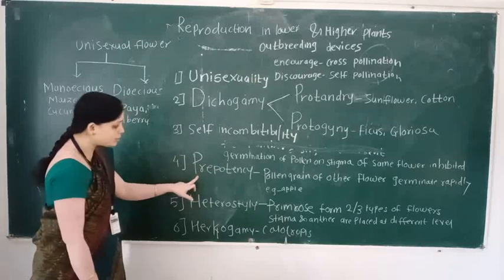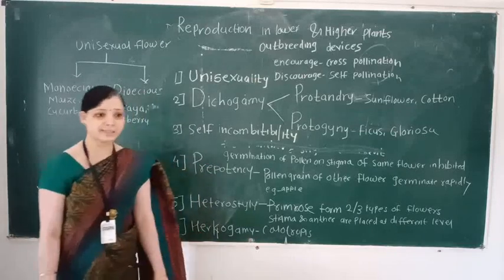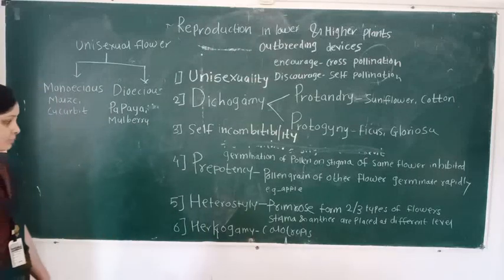So first unisexuality, second dichogamy, third self-incompatibility, fourth prepotency, then next heterostyly. Hetero means different.